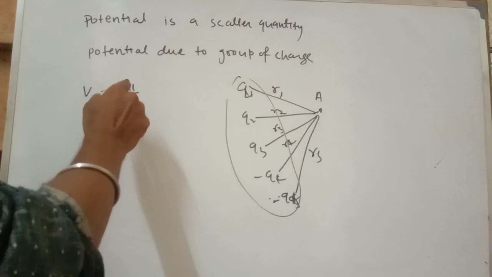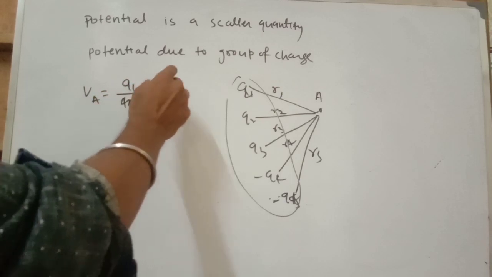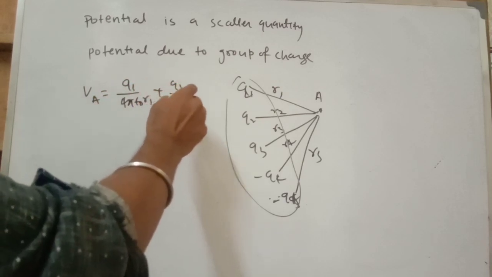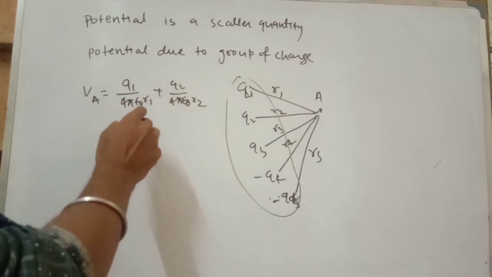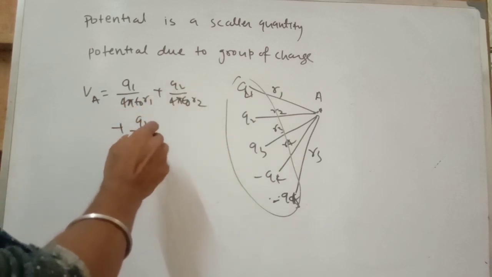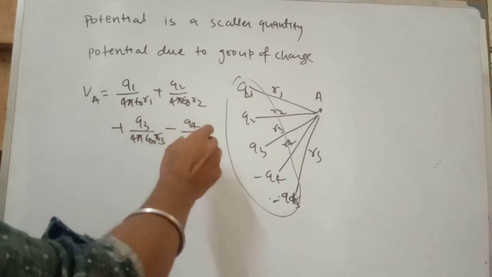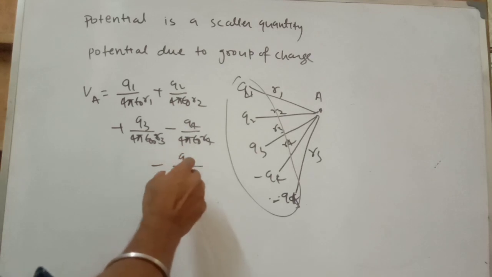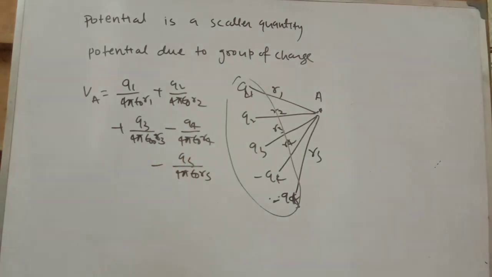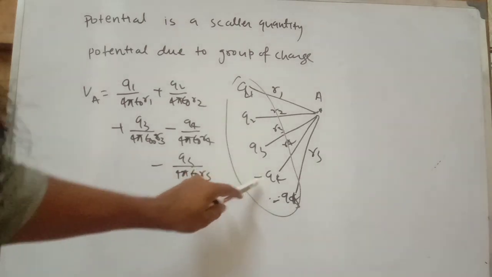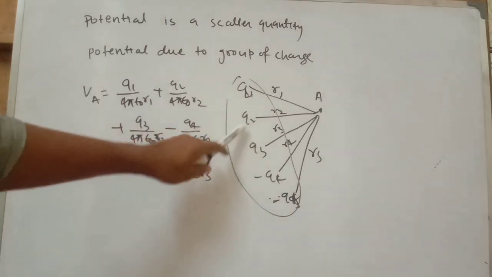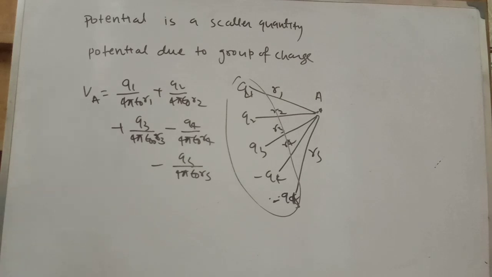So write q1 by 4 pi epsilon naught r1 plus q2 by 4 pi epsilon naught r2, similarly q3 by 4 pi epsilon naught r3 minus q4 by 4 pi epsilon naught r4 minus q5 by 4 pi epsilon naught r5. Okay, already told, due to the negative charge there is a negative potential, due to positive charge there is a positive potential.